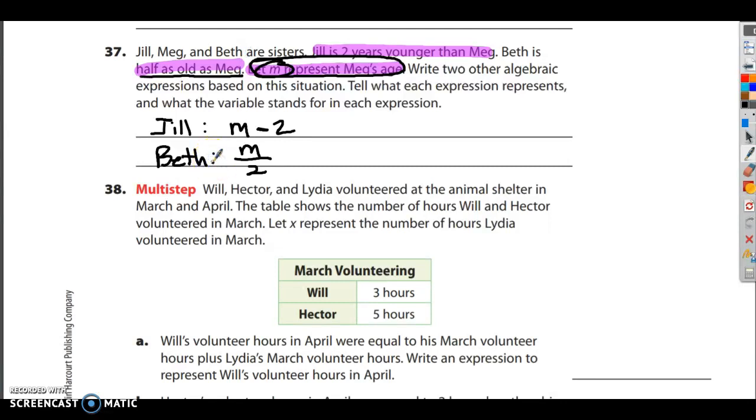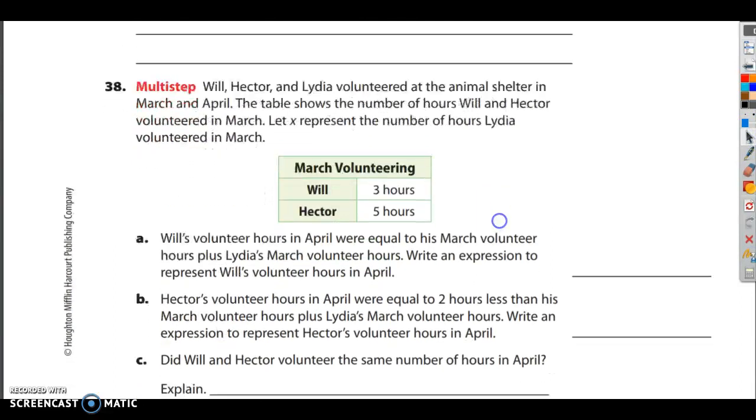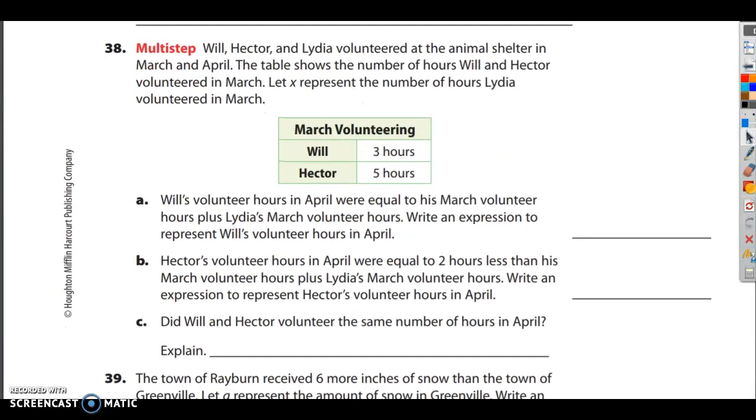All right, let's check out number 38. 38 is called multi-step. Will, Hector, and Lydia volunteered at the animal shelter in March and April. The table shows the number of hours Will and Hector volunteered in March. Let X represent the number of hours Lydia volunteered in March. So let's go down to March here and let's add a spot for Lydia. It says right here that Will did 3 hours in March, Hector did 5 hours in March, and Lydia did X hours in March. So Lydia did X hours in March.